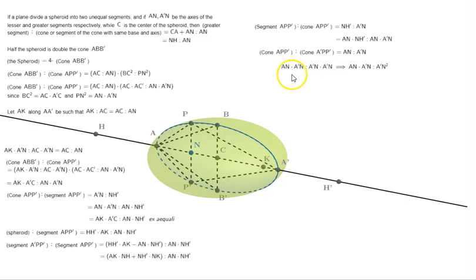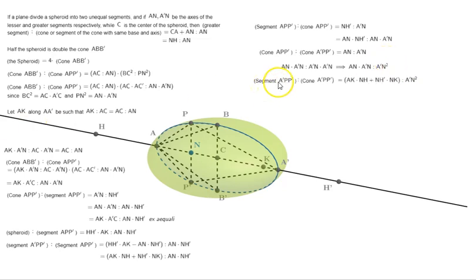Let's take AN times A'N is to A'N times A'N. What have we done? We have taken this ratio and we have multiplied both the antecedent and the consequent by A'N, so that we end up with AN times A'N is to A'N times A'N, which becomes A'N square.